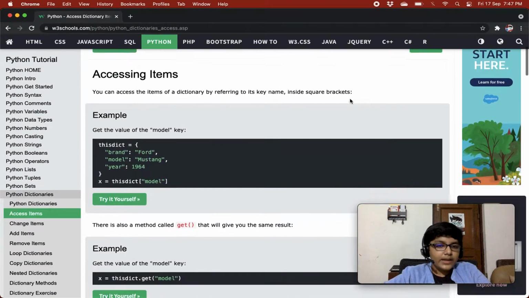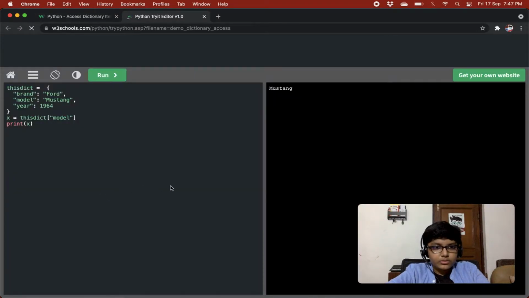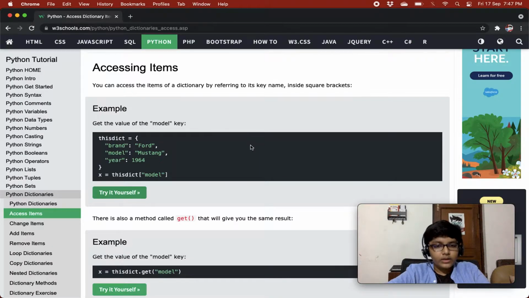Accessing items. You can access the items of a dictionary by referring to its key name inside square brackets. This is a very basic way of accessing dictionary items, right? Just give the key name in the square brackets, and that key's corresponding value you'll get, right?